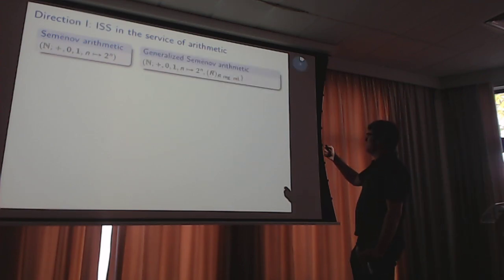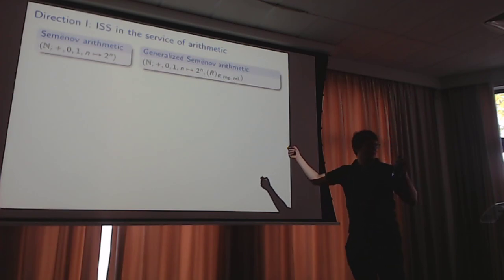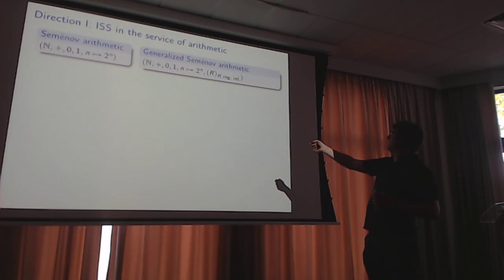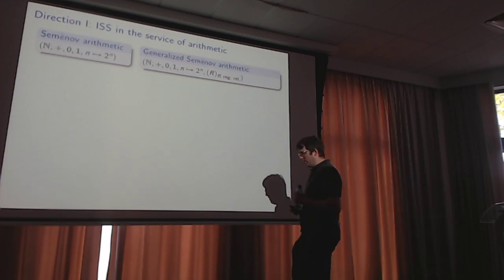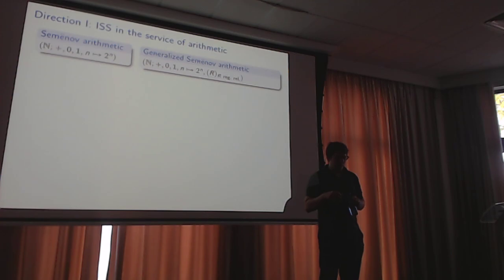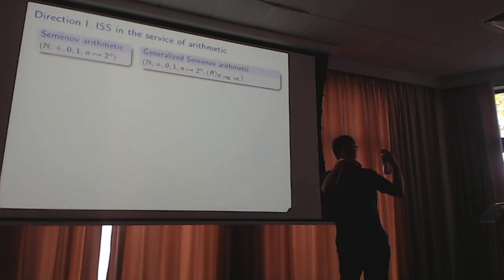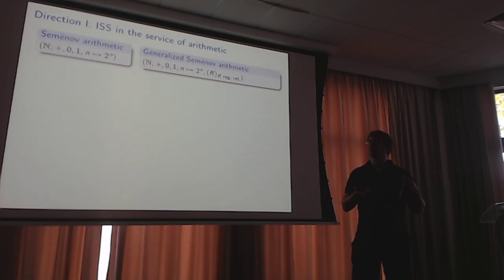There's also a notion called generalized Semenov arithmetic, which was introduced in that paper, I believe, where you have Semenov arithmetic, but you also have regular relations, which means you can have relations on numbers. You encode a tuple of numbers, each of them with a binary encoding, and then this is an input to your multi-tape automaton. If this multi-tape automaton is synchronous in all the components, then that's a regular relation of numbers. So that's generalized Semenov arithmetic.